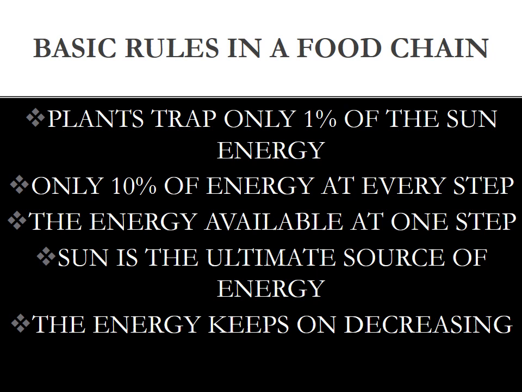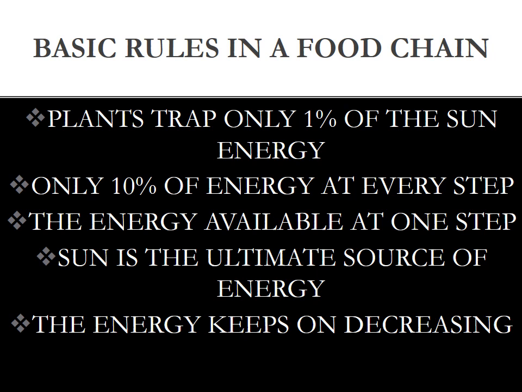That means in the energy flow of a food chain there is transfer of energy from one trophic level to the next trophic level. These are the basic rules in the food chain. First, energy is taken from the sun.